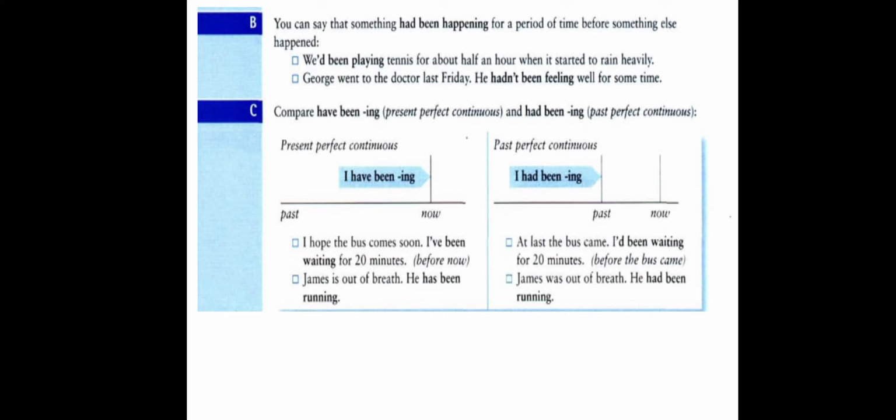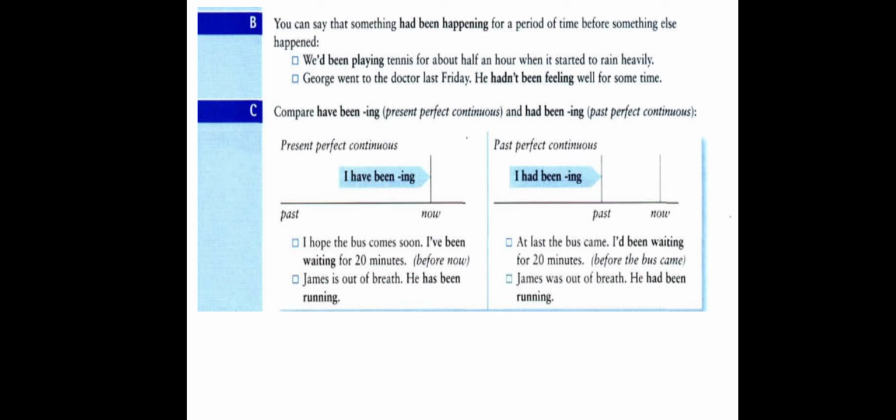If we speak about the action now and the end of the action is now, then we use the present perfect continuous. If we speak about the action later on, so the end point becomes in the past, so we use past perfect continuous. Look at the first example on the left.